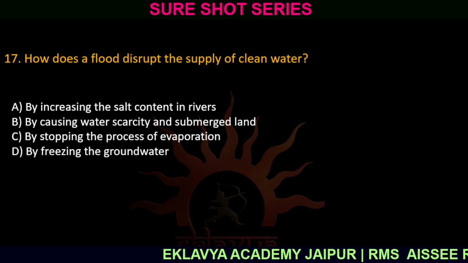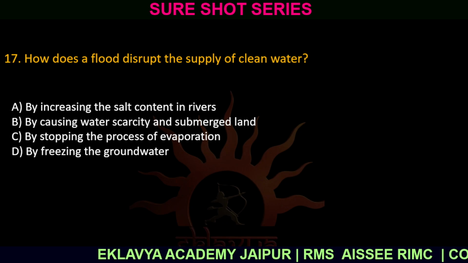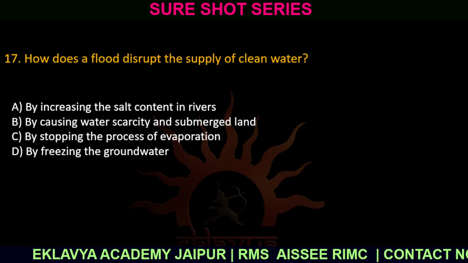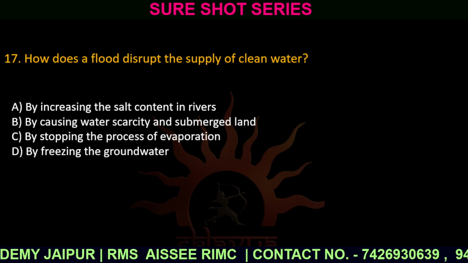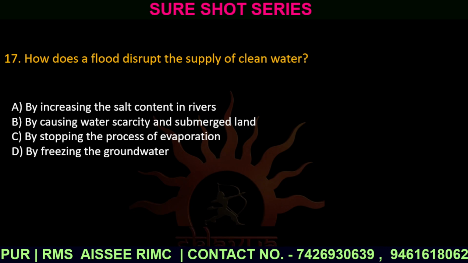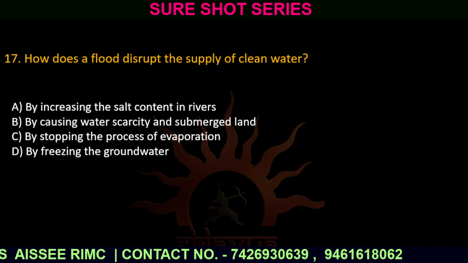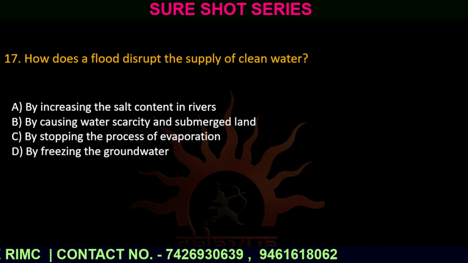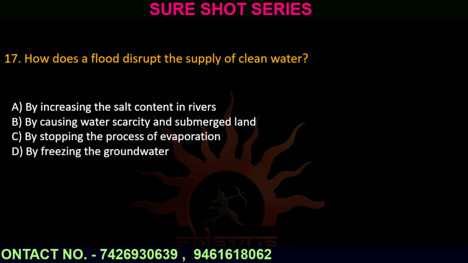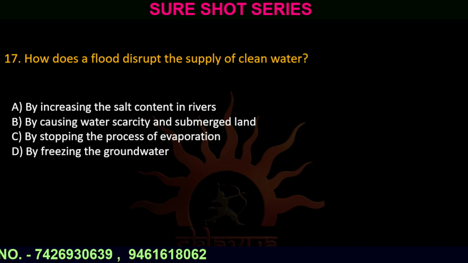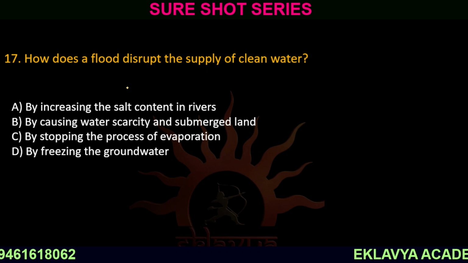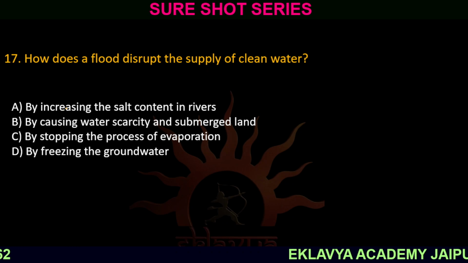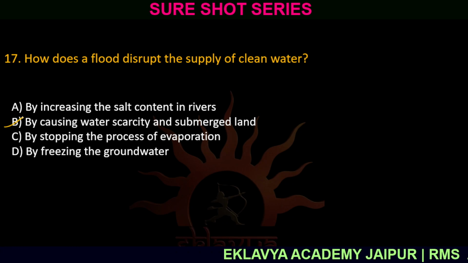Option number A, increasing the salt content in rivers. Option number B, causing water scarcity and submerged land. Option number C, by stopping the process of evaporation. And option number D, by freezing the groundwater. Correct answer is option number B.